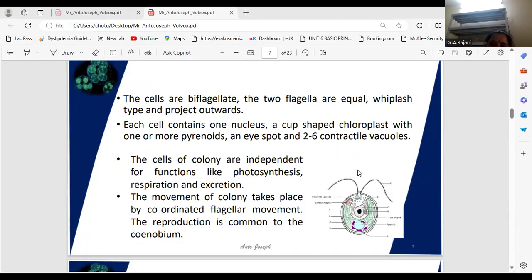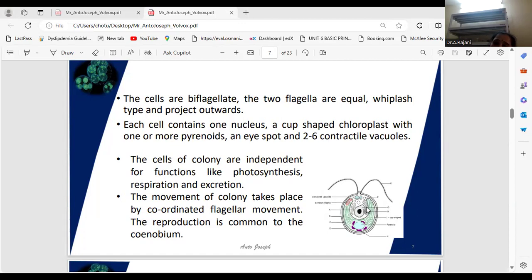See in this picture, the cup-shaped chloroplast, two contractile vacuoles are also present, and two flagella and one eye spot are also present. See, this is the eye spot. Two flagella, one eye spot. See, this one is called the eye spot, one eye spot. The nucleus remains connected with the flagella through the neuromotor apparatus of the cell.